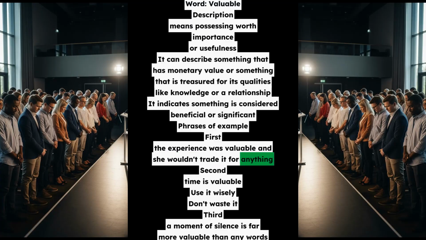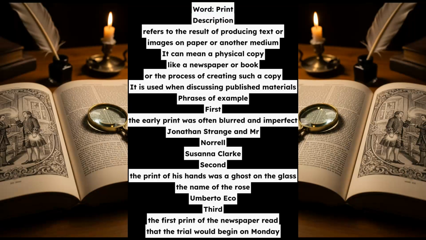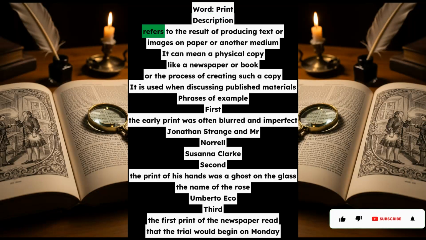Word: print. Description: refers to the result of producing text or images on paper or another medium. It can mean a physical copy, like a newspaper or book, or the process of creating such a copy. It is used when discussing published materials.